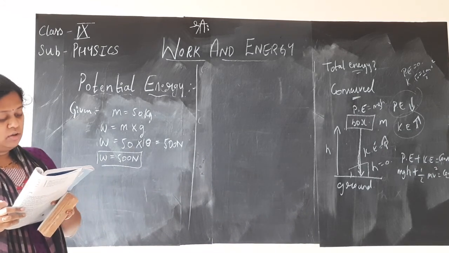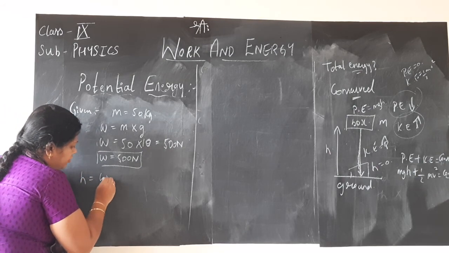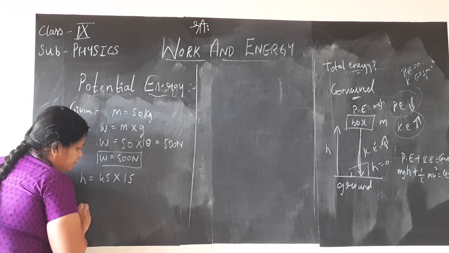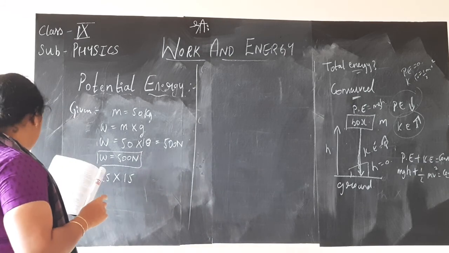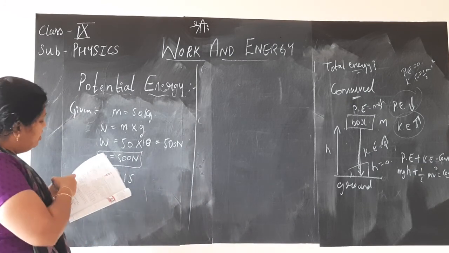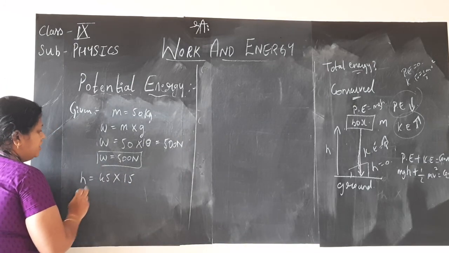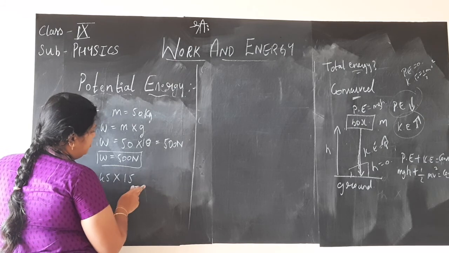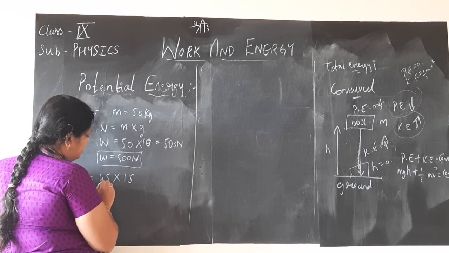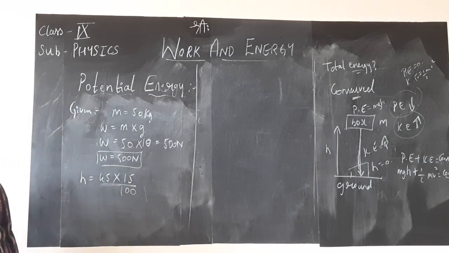So W is 500 Newton, we got it. And the total height we want in the formula. Height, 45 steps are there. Each step is 15, so 45 into 15 we should do. But they have given 15 centimeter. Height of each step is 15 centimeter. So you should convert it into meter, and instead of writing that, what we will do is just divide 15 by 100.